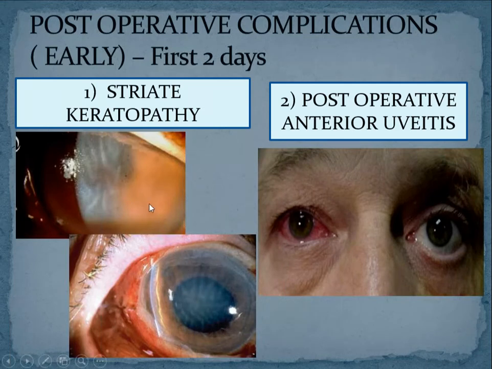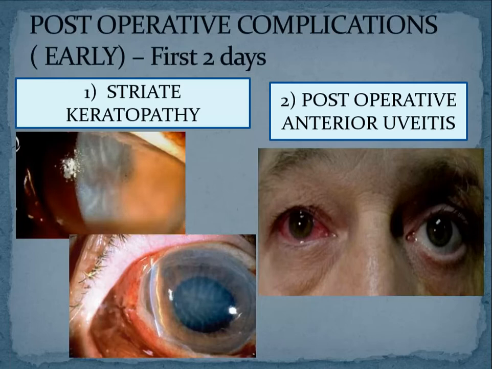What can you do? Anyone? You can attempt to answer. Viscoelastic, very good. We have to use a viscoelastic substance because the viscoelastic substance will give you space, will create space in the anterior chamber. It will deepen the anterior chamber.